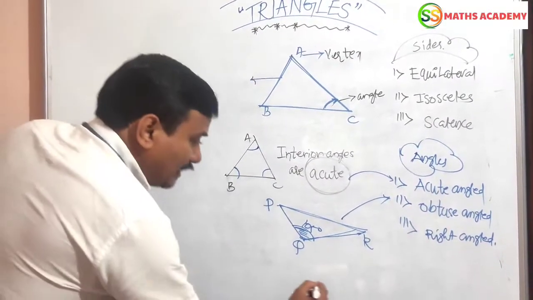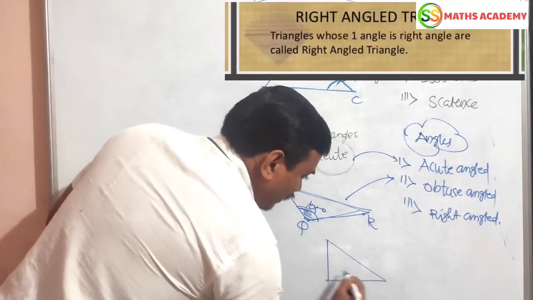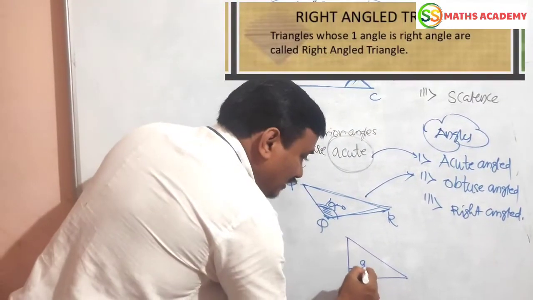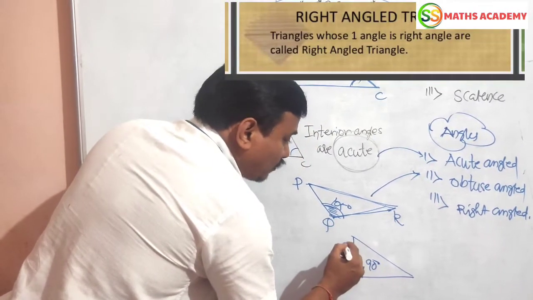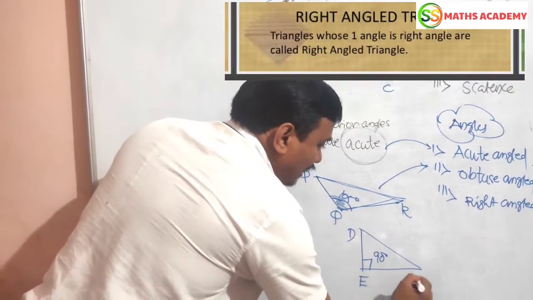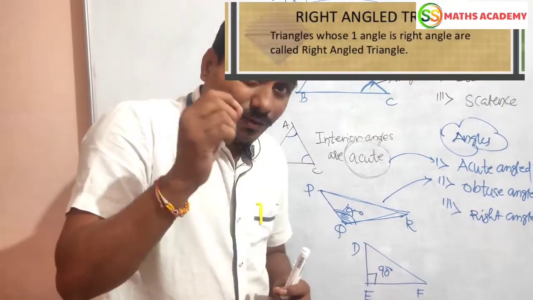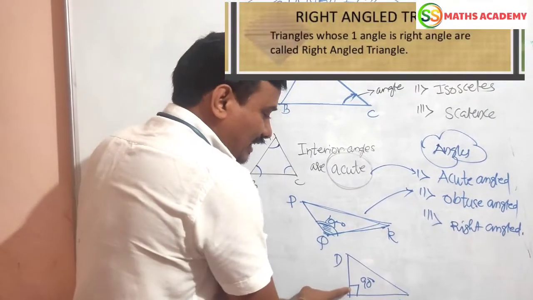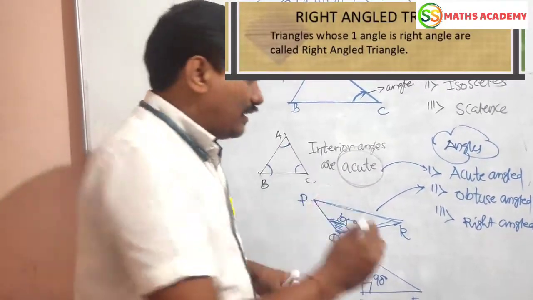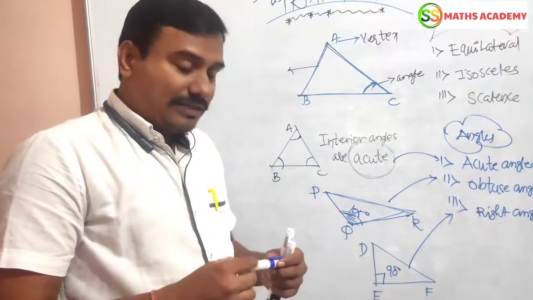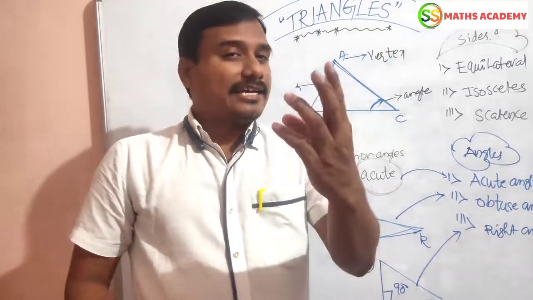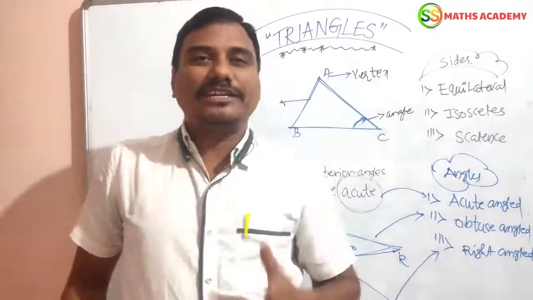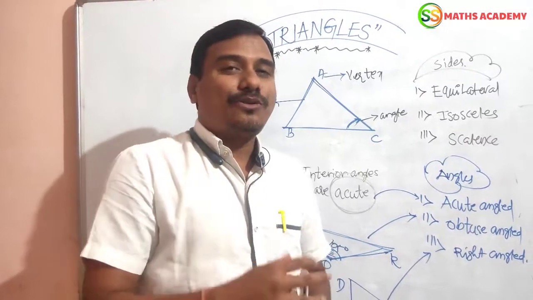Next, right angle triangle. In a triangle, if any one interior angle is exactly 90 degrees, then the triangle is called a right angle triangle. Such a triangle is called a right angle triangle. Based on sides there are 3, based on angles there are 3. I explained with diagrams clearly. I hope you understood my class.